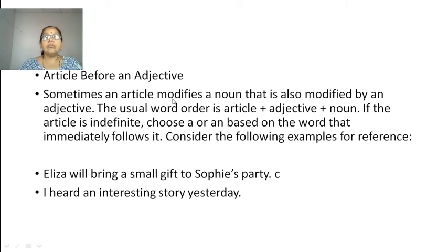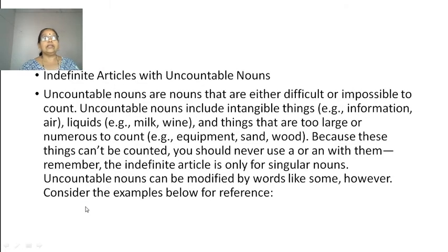Sometimes an article modifies a noun that is also modified by an adjective. The usual word order is article plus adjective plus noun. If the article is indefinite, choose a or an based on the word that immediately follows it. Consider the following examples for reference. "Elijah will bring a small gift to Sophie's party." "I heard an interesting story yesterday." So here you are using a and an, see the sentences.